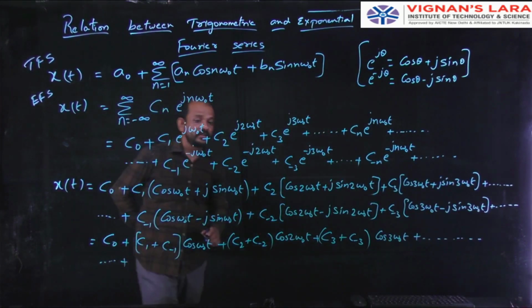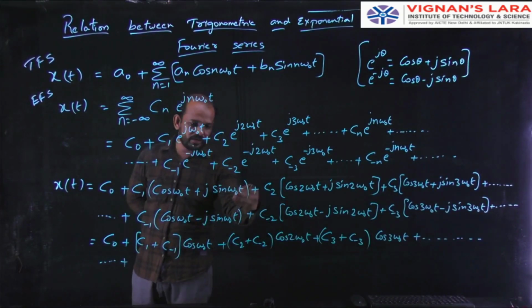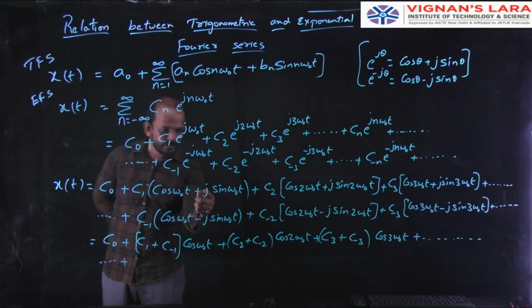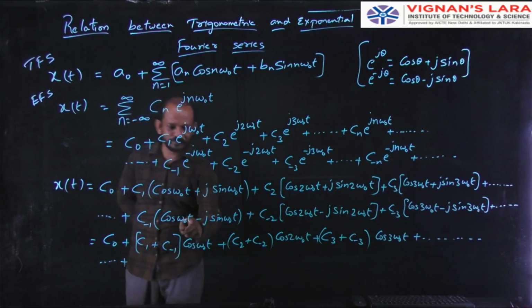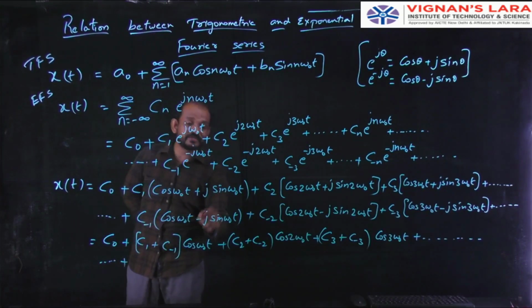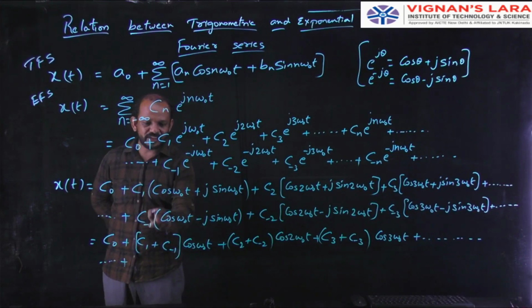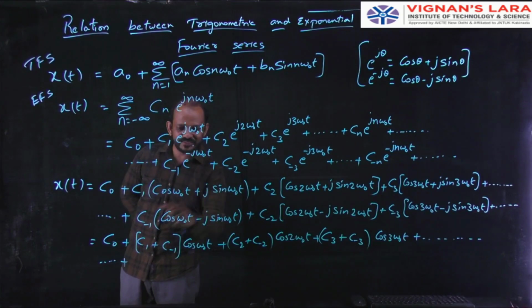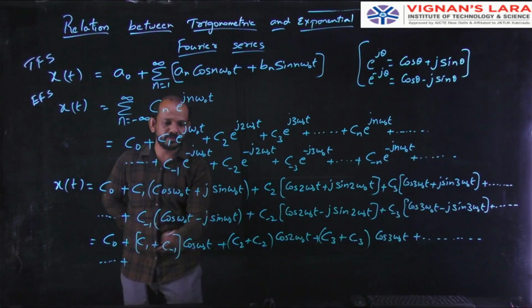Now come to the sine terms. See, sin omega naught t, j sin omega naught t. For this also the constants are C1, C minus 1. But for j sin omega, the first term is C1, that is positive plus C1. Here minus C minus 1. The second term is minus, not plus. For cos, both C1 and C minus 1 are plus, but for sine, C1 is plus, C minus 1 is minus. So I will get the minus before C minus 1.